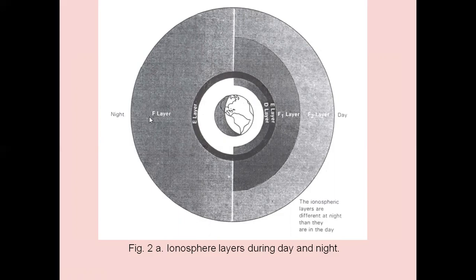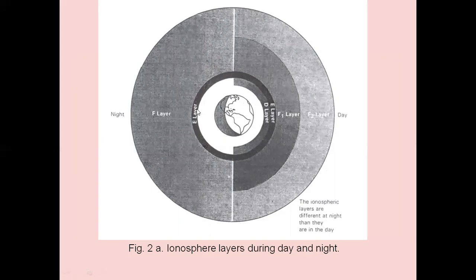The ionosphere layers are different at night time than they are in the daytime. That is the reason in daytime we have D layer, E layer, F1 layer, F2 layer at certain heights. The ionosphere starts from 70 kilometers onwards and extends up to 400 kilometers.